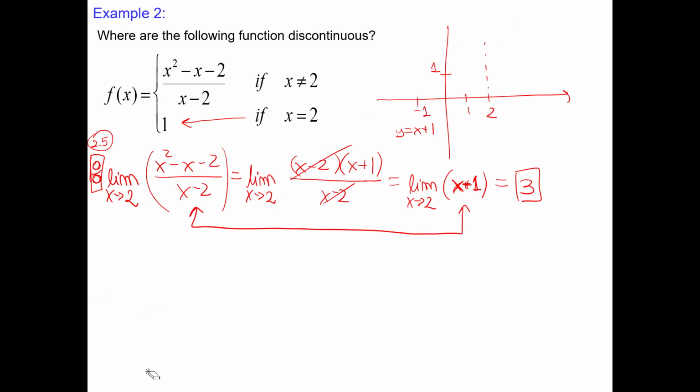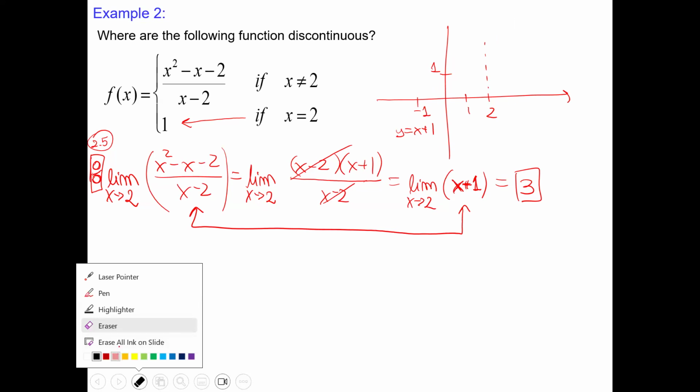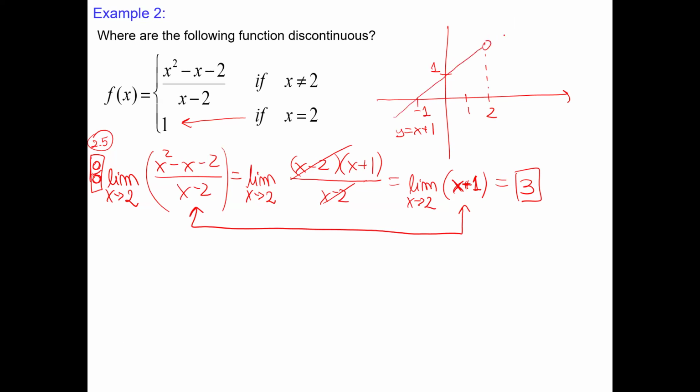There is no value at 2. The value at 2 is actually 1, so I will put the dot here. And the open dot is at level 3, because this is just the limit, how the function behaves, what the function is approaching, that open dot at level 3.